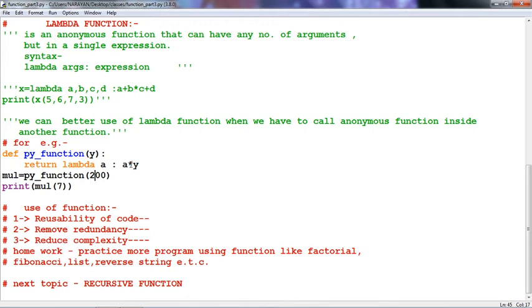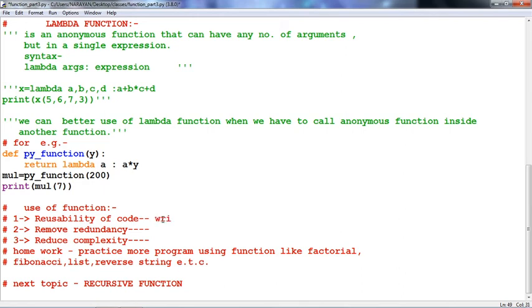Now one more thing: why use any function? What is the use of function? Why should we use function in any programming language, Python, C++, Java, .NET, etc.? The first use of function is reusability of code. That means we can write the code once and use it many times.